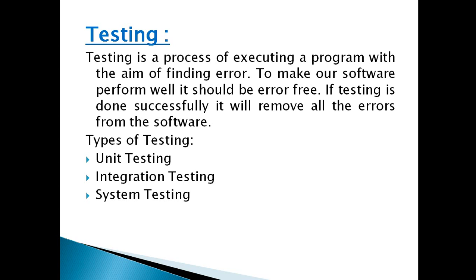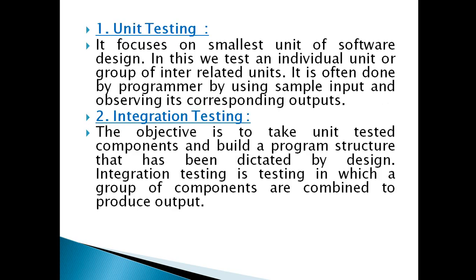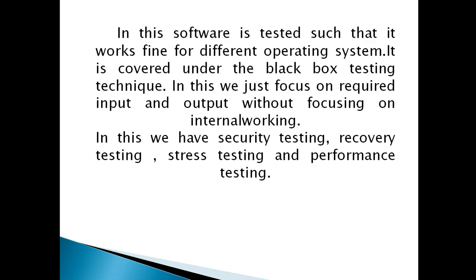If it exists, those errors may be removed. So testing can be classified into three types: unit testing, integration testing, and system testing. Unit testing means the smallest unit of the software is tested by the programmer. In integration testing, all the smallest units are combined and tested together. The last one is system testing. It can be classified into three ways: stress testing, recovery testing, and security testing.